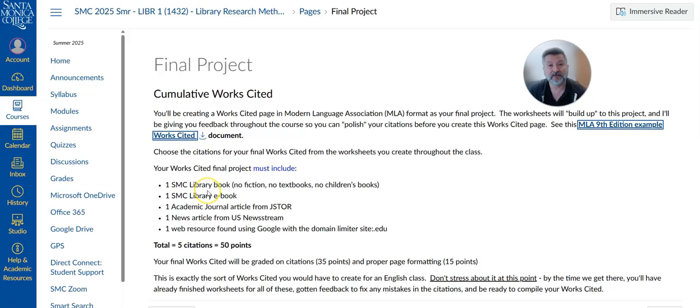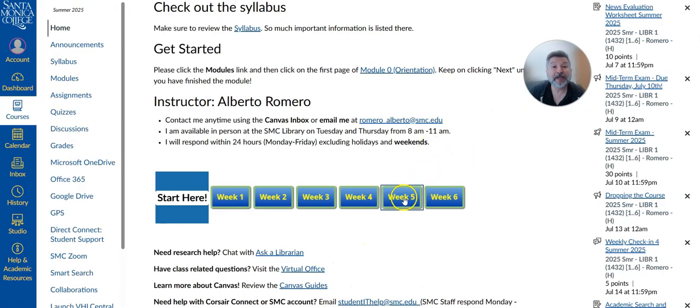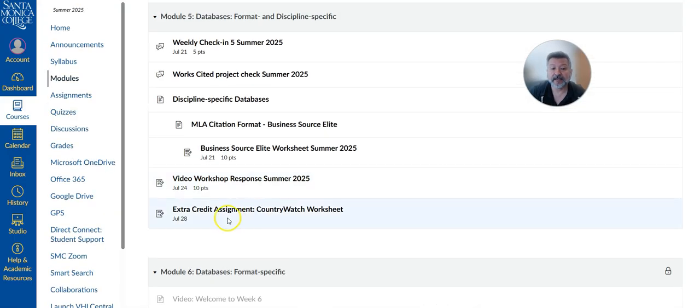So one again is from a book, physical book, an ebook, journal article from JSTOR, a news article from US Newsstream, and a web resource using Google with the domain limiter site .edu.